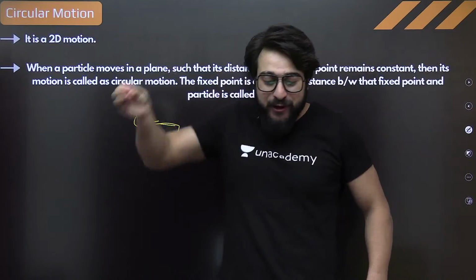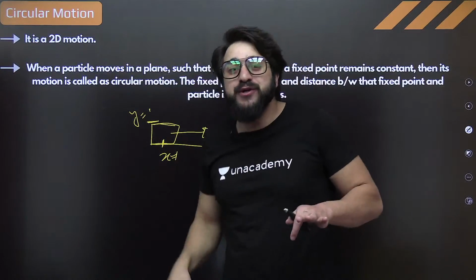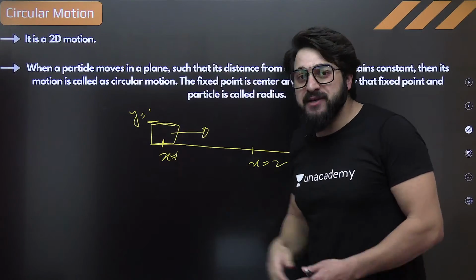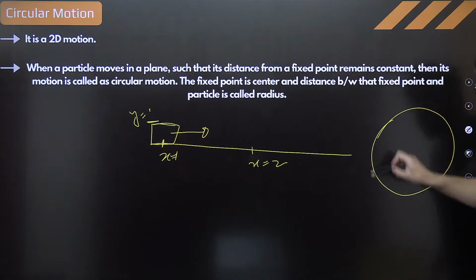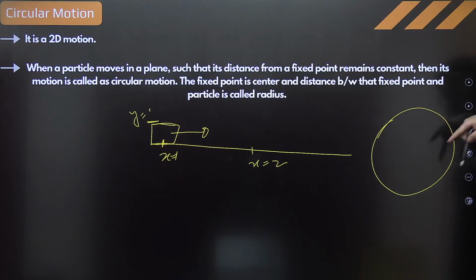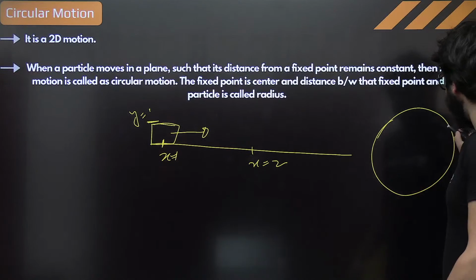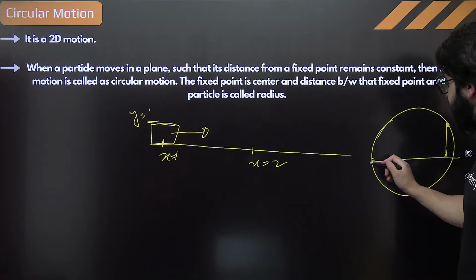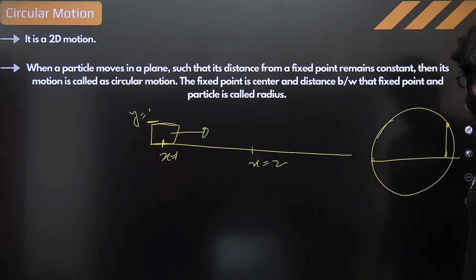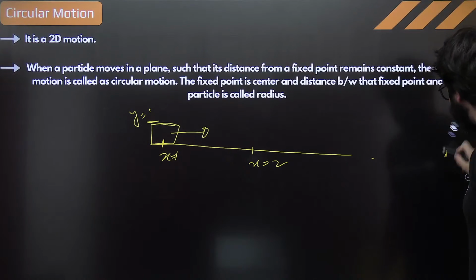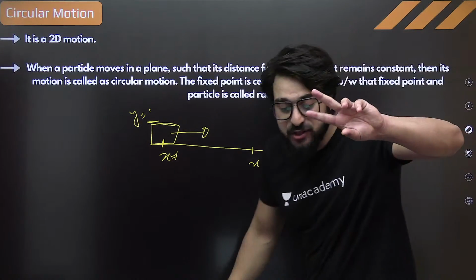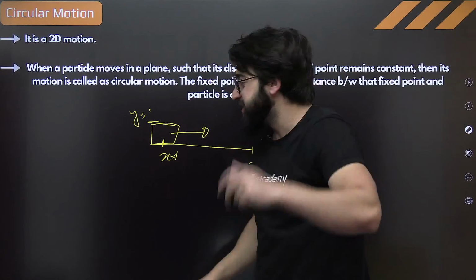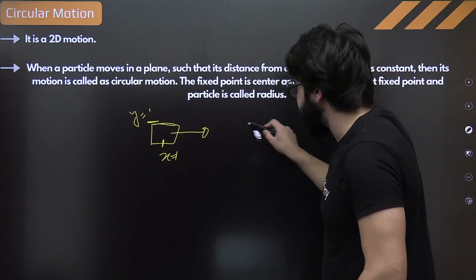If the particle is going something like this, then we say the particle is moving in two-dimensional motion. So if the particle is going like this, it is traveling in x as well as in y. When it is over here, it has covered this much of x and this much of y, if we say this is the origin. So this is the example of two-dimensional motion in which two of the dimensions of the body are changing. That's what we call two-dimensional motion.